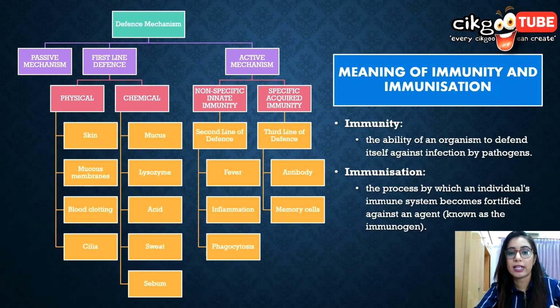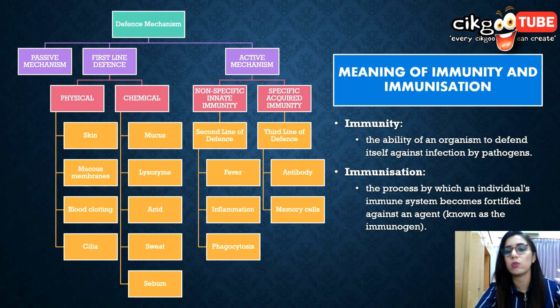Then the active mechanism is the second and third line of defense. The second line of defense includes fever, inflammation, and phagocytosis. If this doesn't work, then it will go into the third line of defense, which involves using the antibodies and also the memory cells. The second line of defense acts after the microorganism bypasses the first line. It is unspecific, and the third line of defense will take over the role of body defense if the pathogens succeed in bypassing the first and the second line. So the third line is not necessary if the pathogens can be prevented by the first and the second line.